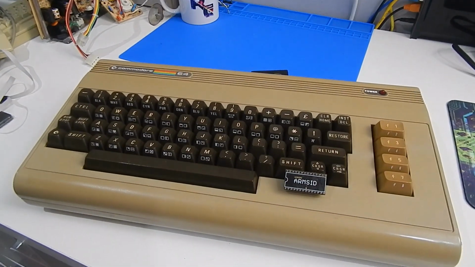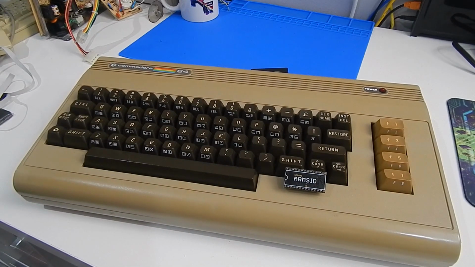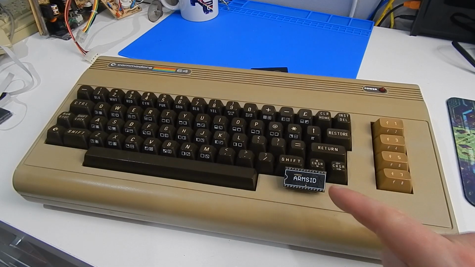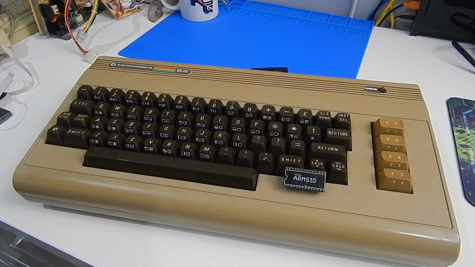Well, there we have it, the ARMSID. I still think it is a really good option if you need a replacement SID chip for your Commodore 64. Really hard to look past this little chip. The development of it is still active, as we've seen. Even in the last few weeks there's been an update to sort out that issue with Bubble Bobble, which is absolutely fantastic. So we can only assume that there will be further updates in the future addressing any other problems that may arise.